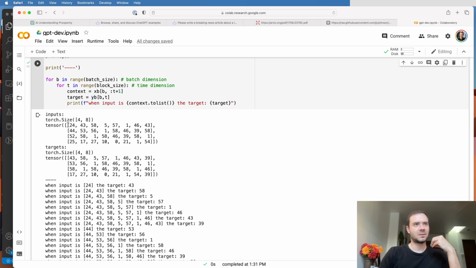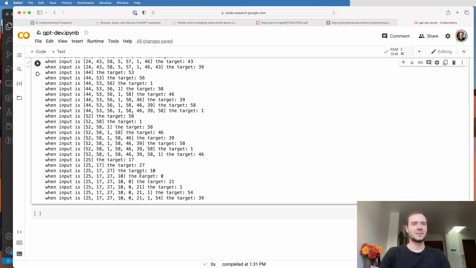So when the input is 24, the target is 43, or rather 43 here in the y array. When the input is 24, 43, the target is 58. When the input is 24, 43, 58, the target is 5, etc. Or like when it is 52, 58, 1, the target is 58. So you can sort of see this spelled out.